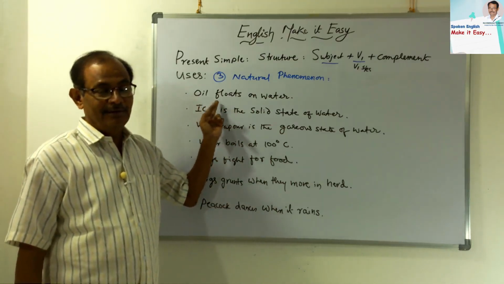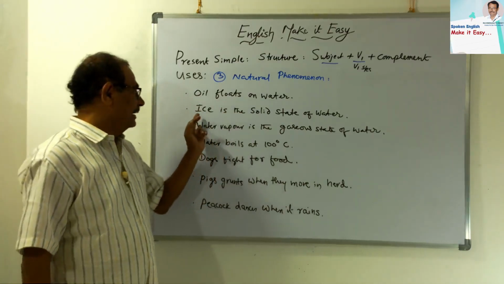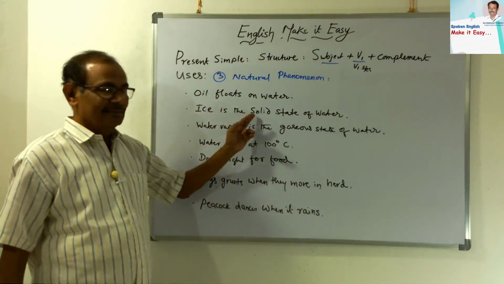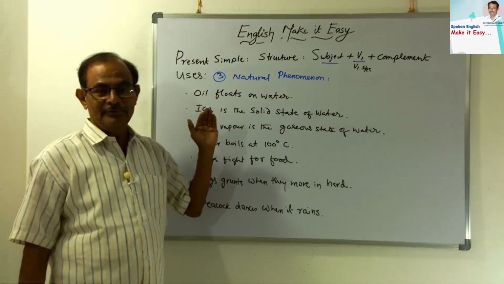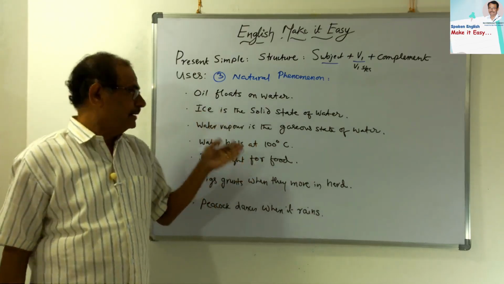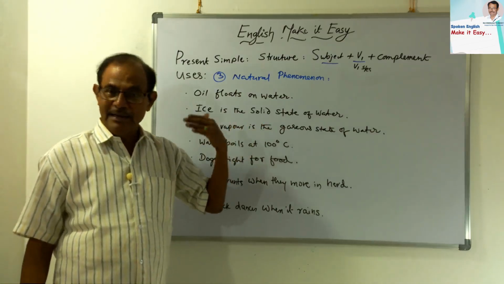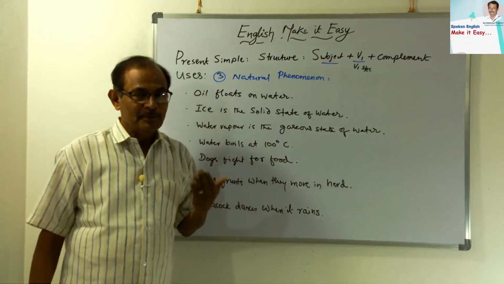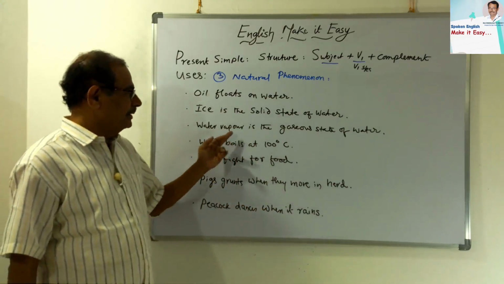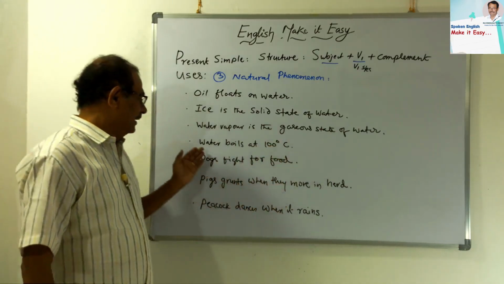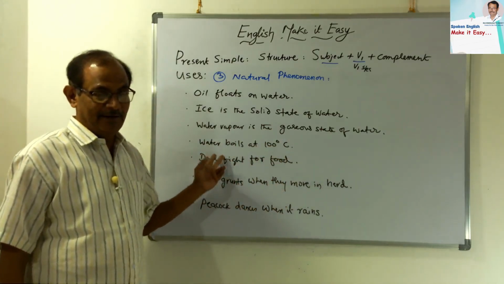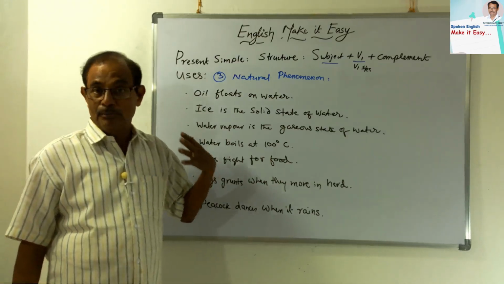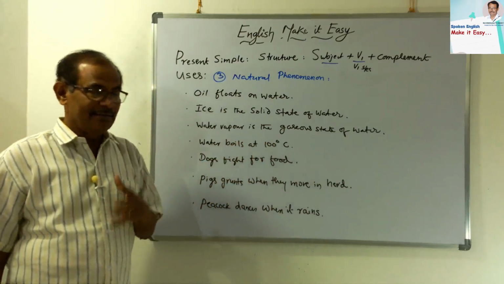If you observe the structure, oil floats. Oil is singular, that's why I took the S form. Ice is the solid state. There is no verb here, but even then it is a natural phenomenon and simple present only. So without a verb also we can form simple present sentences. Water vapor is gaseous state. Here also, water boils. Here we can find the verb boil and boils. See, here I have written: water boils at 100 degrees centigrade.